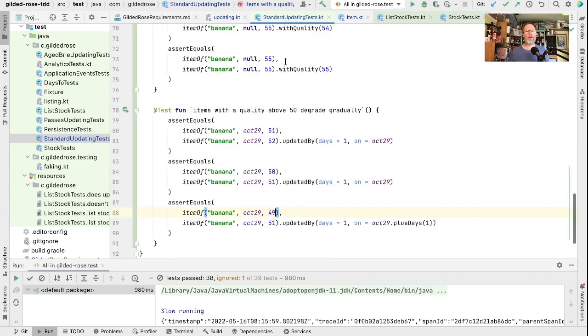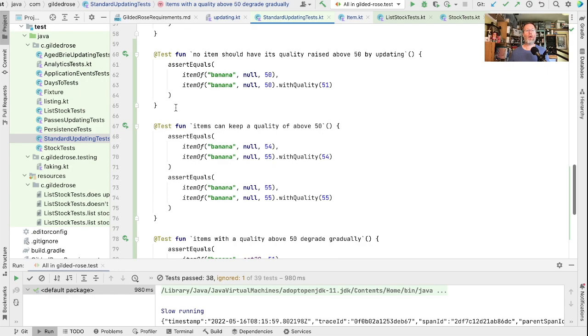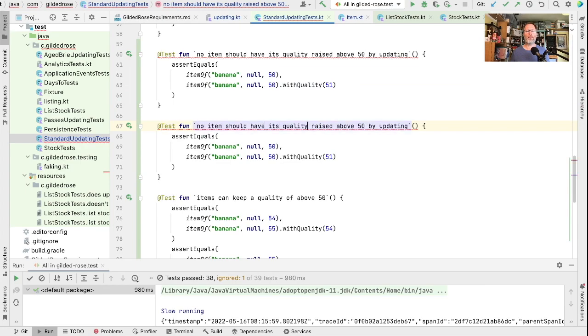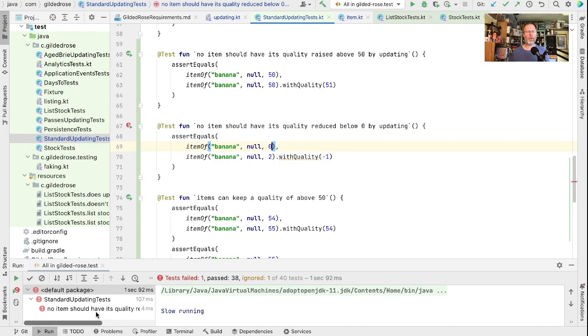So let's add ourselves a test for that. And I think it's probably like this: no item should have its quality reduced below 0 by updating. And so if we had an item with quality of, I don't know, 2, and we said it should be -1, then the quality should stick at 0. Let's run that. We haven't got an implementation for it.